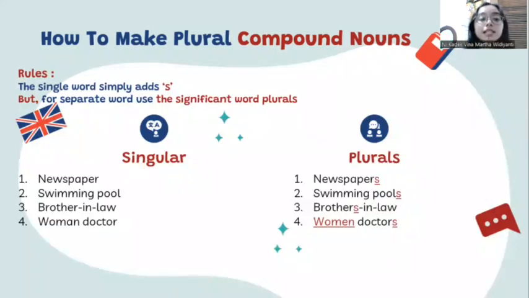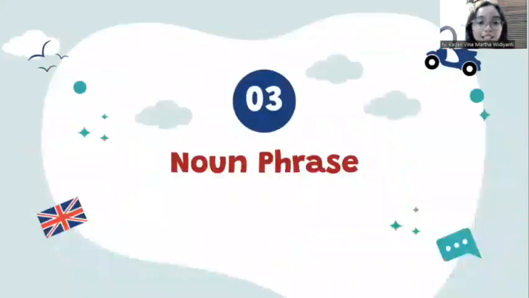And then the last example is woman doctor. If you take a look here, woman is a significant word and doctor is also a significant word. So we use both of them. We make them plural together. So woman doctor into women doctors, because the plural of woman is women. I think that's clear. So let's move to the next slide.